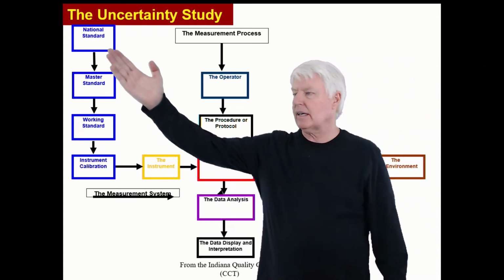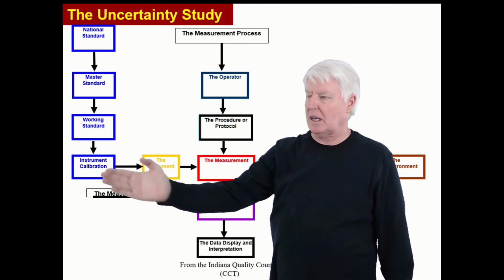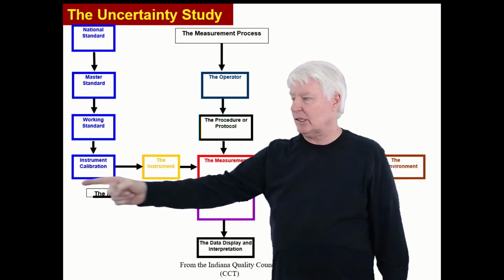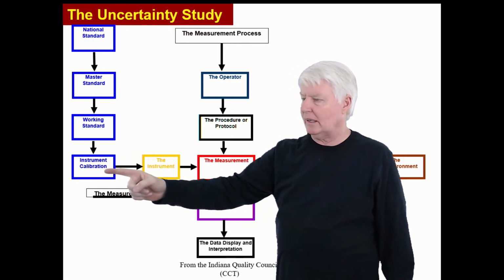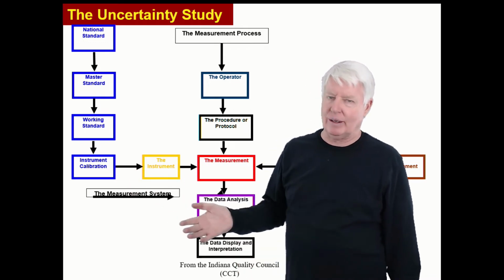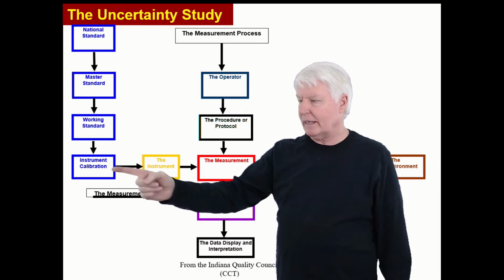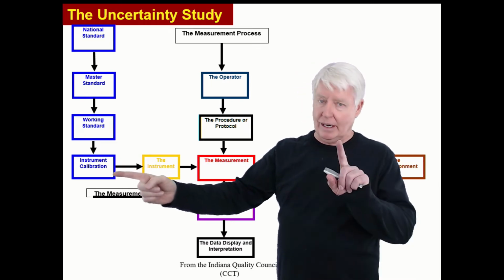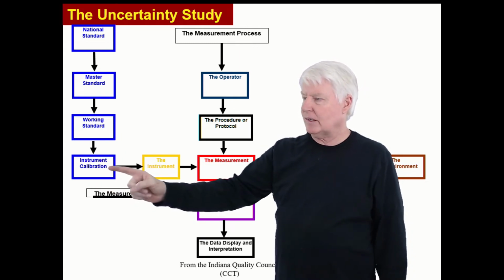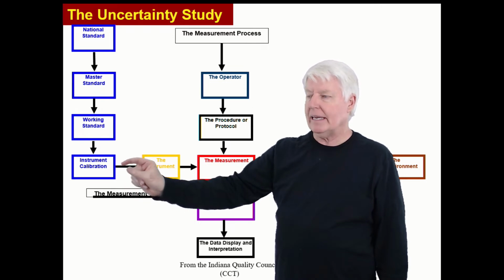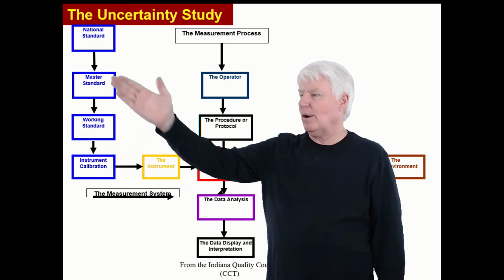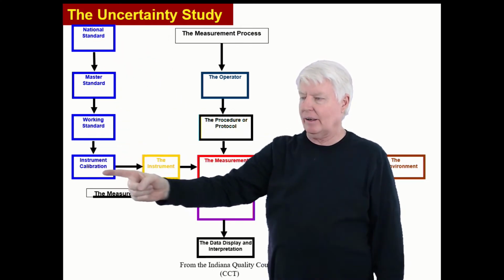Now, this is oftentimes all the things that are considered in an uncertainty study. The national standard, this is the calibration standard, master standard, working standard. You take into account all those. But what you must know, when you buy this instrument calibration, which will probably go in your calibration lab, it will tell you the uncertainty right on it. So you don't even have to calculate it. It's already in the owner's manual. And just so you know, in almost every case I've ever seen anyway, when you get that standard and it gives you the uncertainty value, it adds all these uncertainties together. So you don't have to go back and find out what all these were. Someone already calculated it for you.